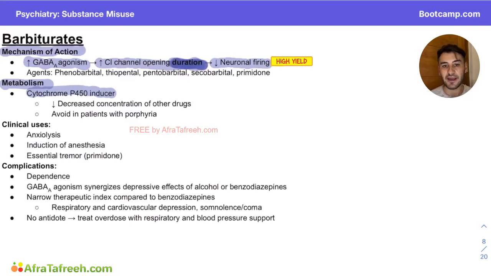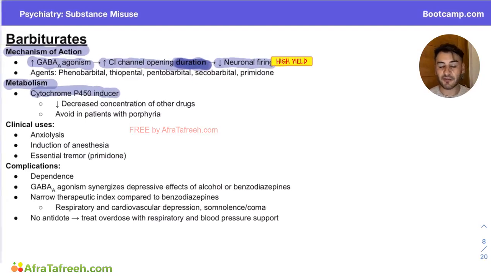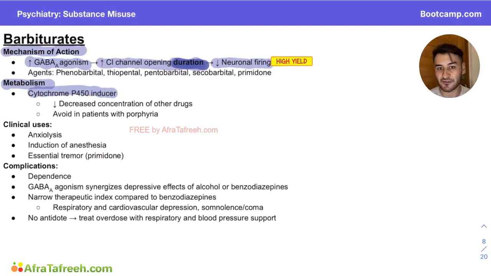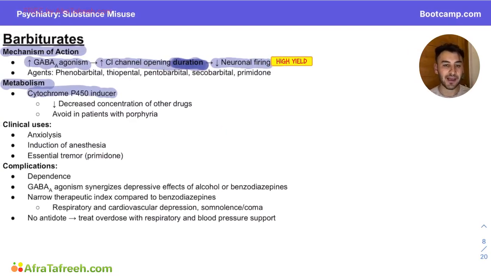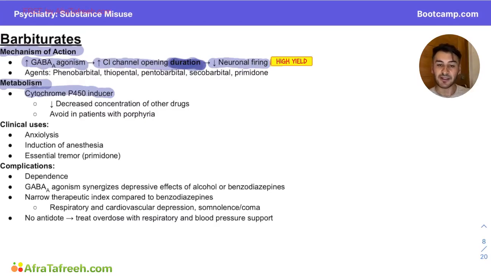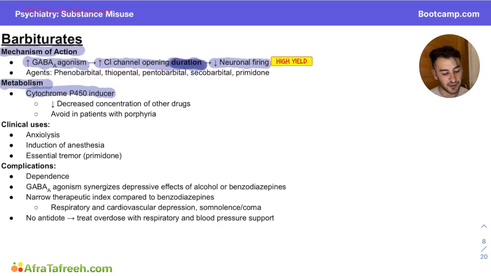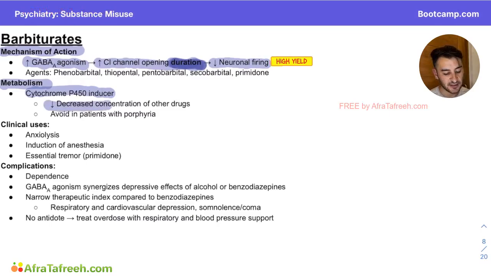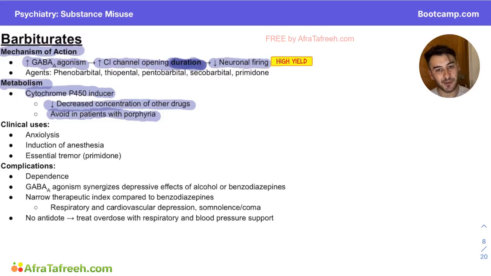So it's important that you do a survey of all of the CYP450 involved drugs that you may be giving a patient barbiturates to. I just want to highlight here to reinforce, we're going to decrease the concentration of any drug that is metabolized by CYP450 in a patient who is taking barbiturates. Additionally, we want to avoid this in patients with porphyria because we know that CYP450 is going to induce the pathway that leads to porphyrin production.